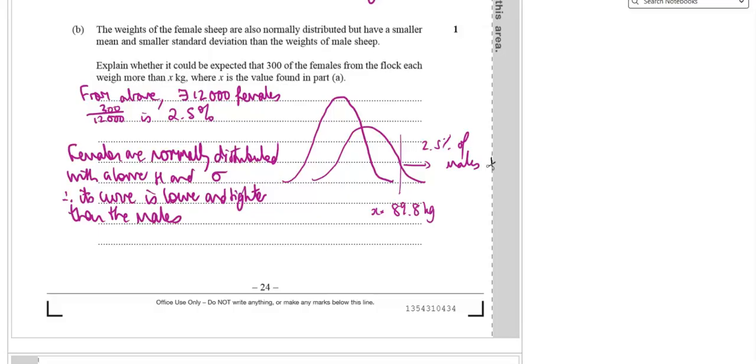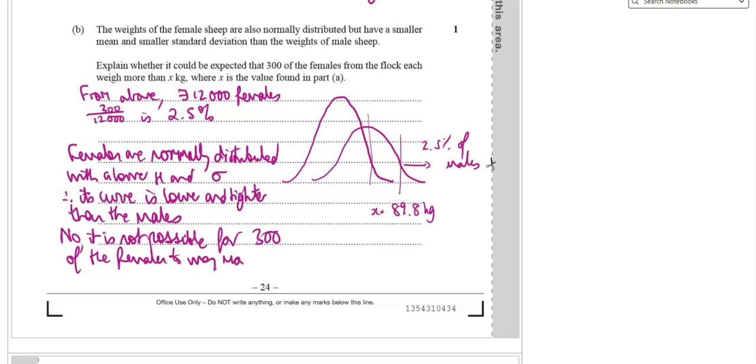So the top 2.5% of the women are going to occur at a much lower X value than the original X. So no, it is not possible for 300 of the females to weigh more than X, which was 89.8 kilos.